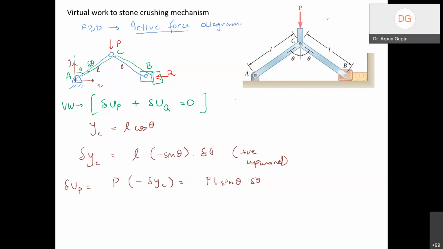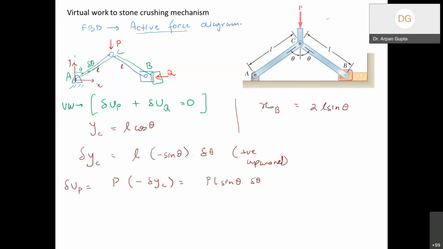Similarly, when I consider the virtual work at point B, we have to express the x coordinate of point B, and this is 2L sine theta.